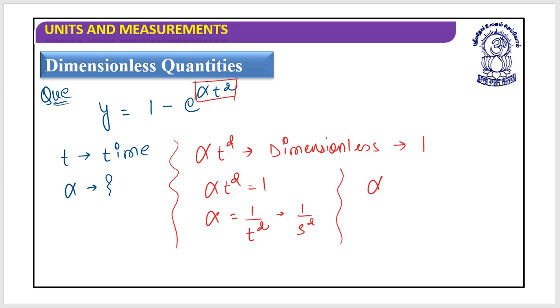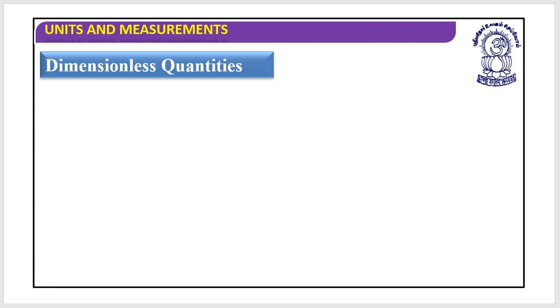Alpha will represent second inverse squared. So I can write the dimensions of alpha as m0, l0, t to the power minus 2. Got it? Yes, well done.